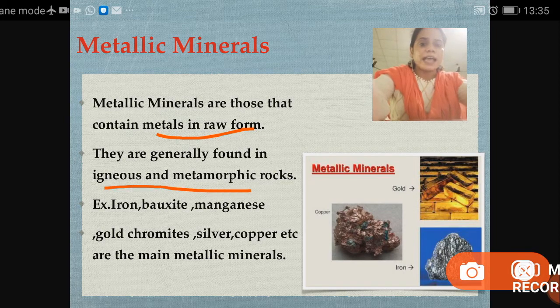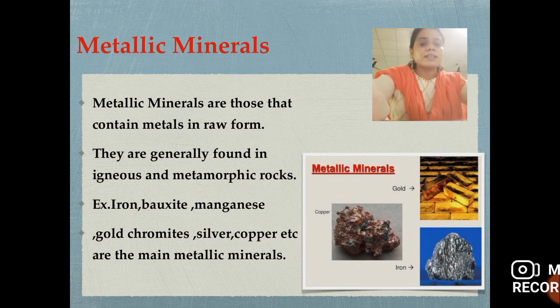In igneous and metamorphic rocks. And the examples are iron, bauxite, manganese, gold, chromite, silver, copper, etc. These are the main examples of metallic minerals.